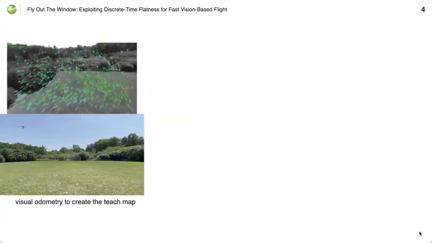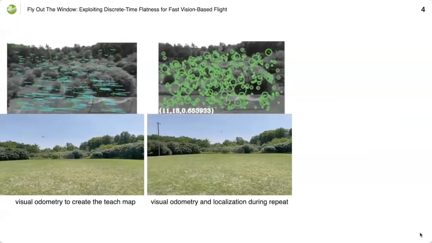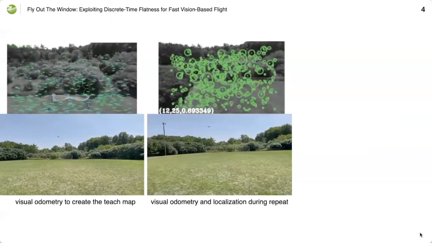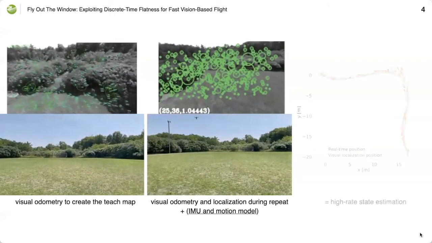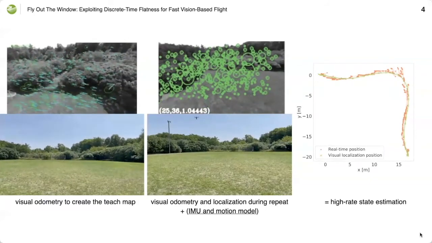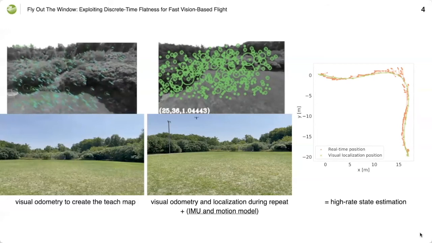To highlight this challenge, we show a typical visual teach and repeat used for multirotor flight. The multirotor flies out and uses visual odometry to create the teach map, and then visual odometry and localization is used to autonomously repeat this path. An IMU and motion model is used to obtain the high-rate state estimates used by the controller. In this plot, we show the discrepancy between the low-rate position estimate from visual localization in green and the high-rate position estimate associated with velocity, accelerations and orientation estimates required by the controller.